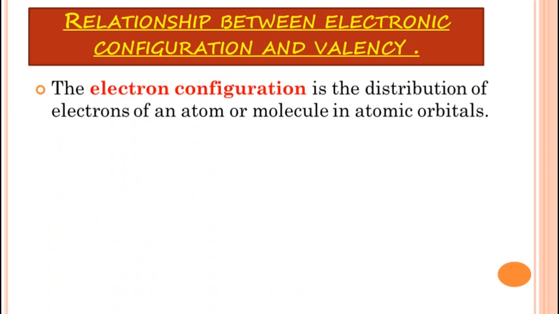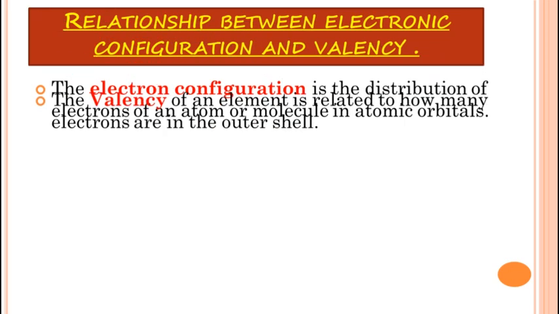The electronic configuration is the distribution of electrons of an atom or molecule in atomic orbitals. Now students, we know that in atoms different orbits are there, that is K, L, M and N. So the distribution of electrons in the K, L, M, N shells is nothing but the electronic configuration.